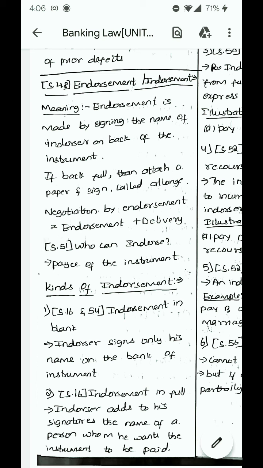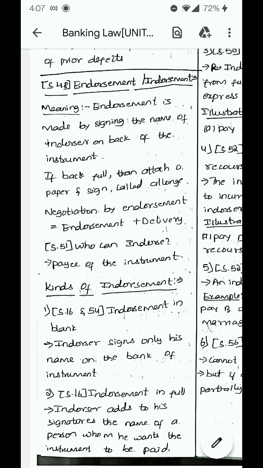If the person who is the holder wants to negotiate or deliver it to another person, he can do so by just delivering the instrument, by handing it over to him, or he can do it by endorsement. By endorsement, he has to sign on the back of the instrument and then deliver it to the other person. He transfers the instrument by doing so. If you transfer it by signature, it is called delivery by endorsement.